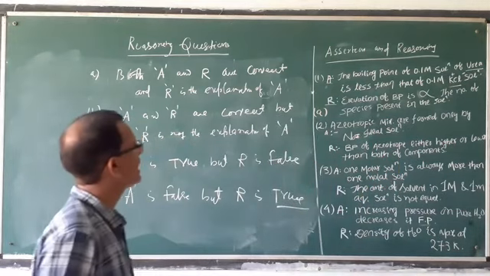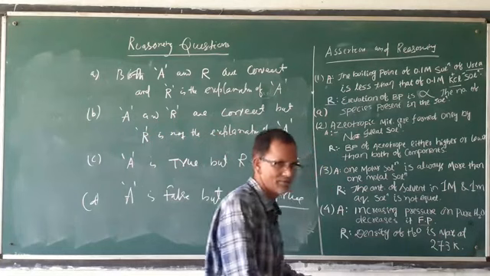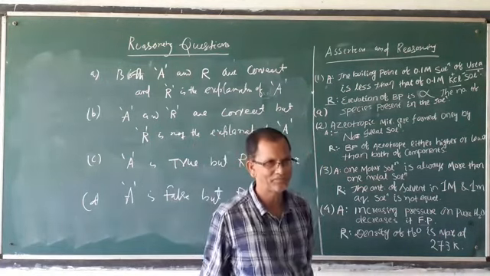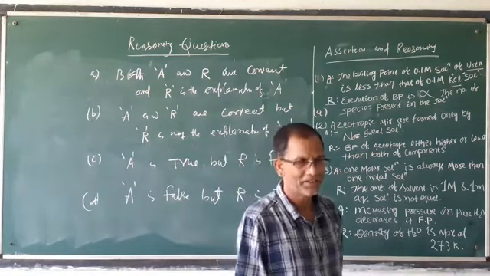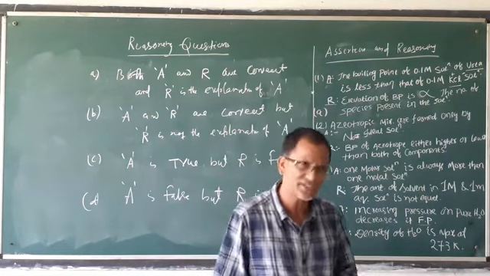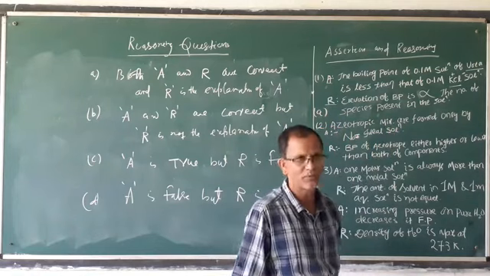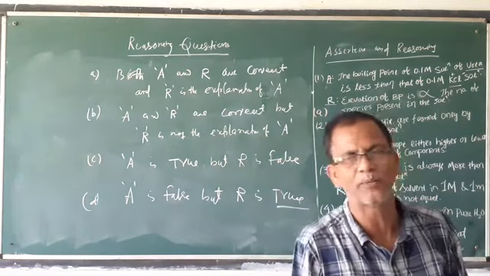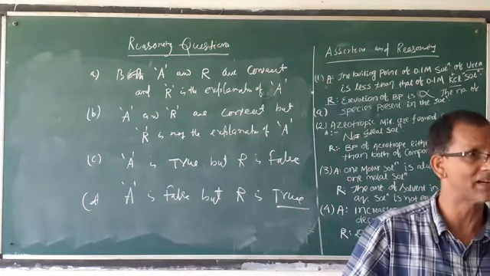Azeotropic mixtures are formed by non-ideal solutions. It is a correct statement. Azeotropic mixture means what? A particular composition of A and B where the boiling point remains constant, and that can be produced only by a non-ideal solution. By taking an ideal solution we cannot prepare azeotropes, because the intermolecular attraction is the same.